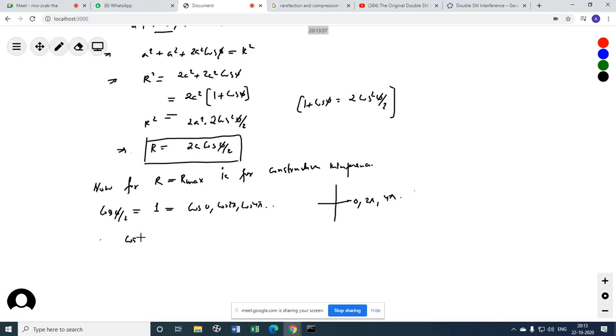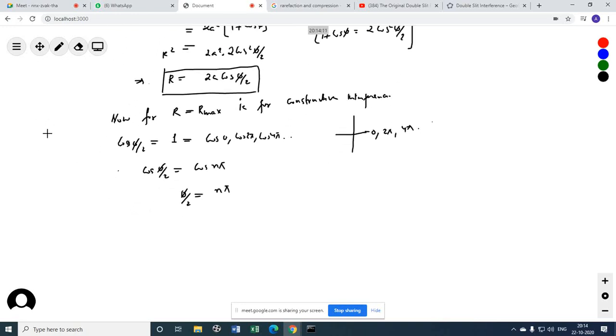In short, I can write cos phi by 2 should be equal to cos of n pi. So phi by 2 should be equal to n pi, right?